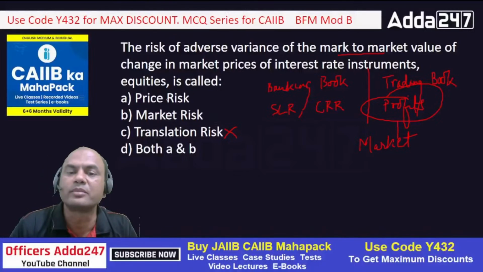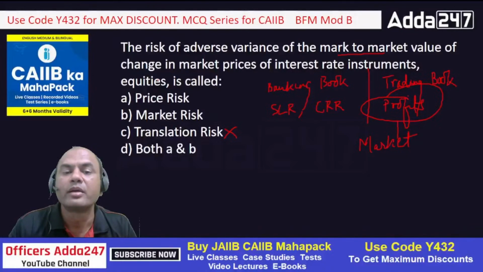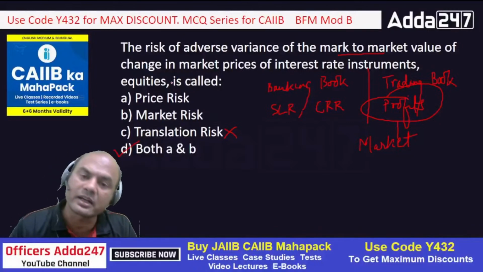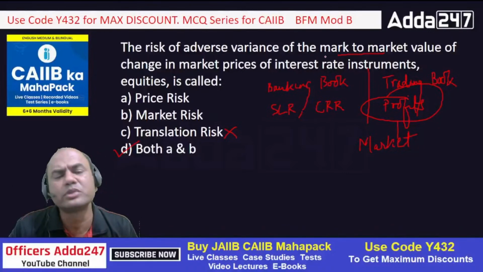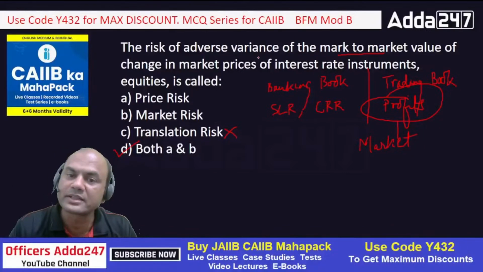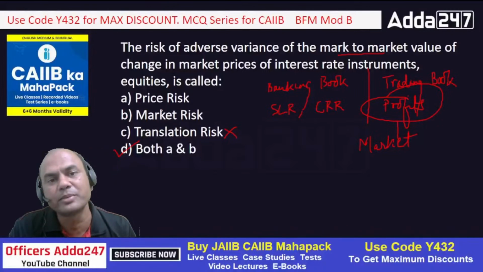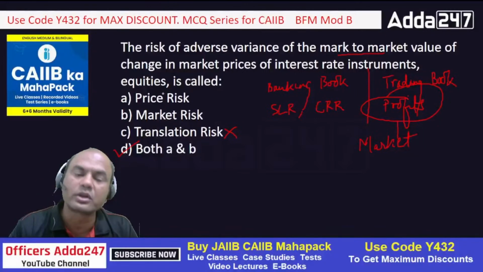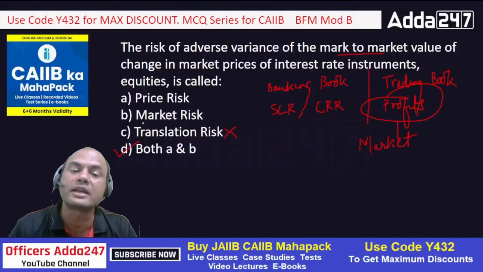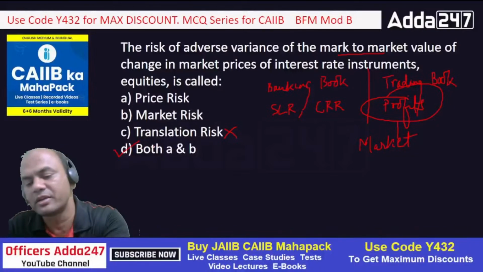Next, price or market: change or variance in mark to market is related to what? Market prices of interest rate instruments, equities. So if it is mark to market, then both A and B can be the answer. Why? Because price risk is the correct answer. Price risk means my price goes down. But what is market risk? Market risk also means the same. Why does the price go down? The price goes down because of some market scenario, some Russia-Ukraine war, some COVID situation, right? Because of that it goes down. So the answer can be both A and B, okay?